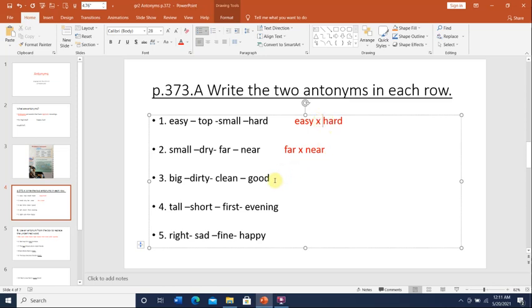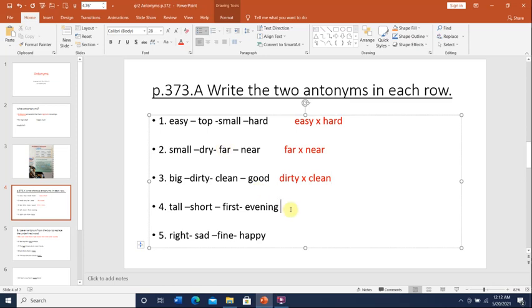Number 3: big, dirty, clean, and good. Which two words here are antonyms? Of course, dirty. The antonym of dirty is clean.